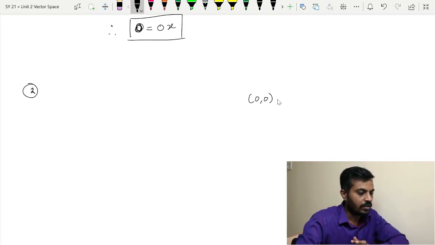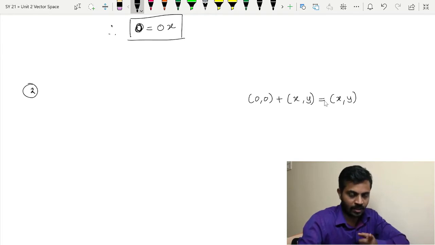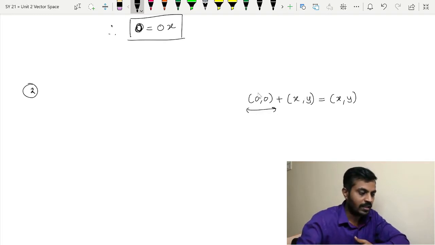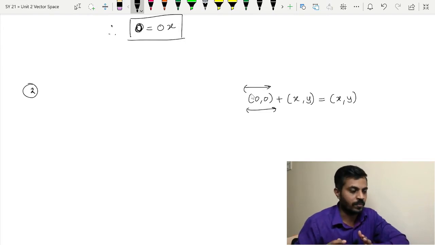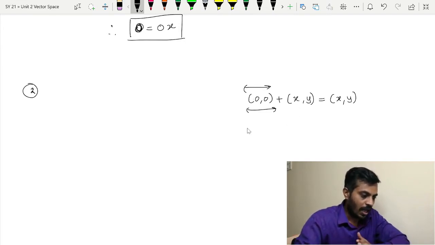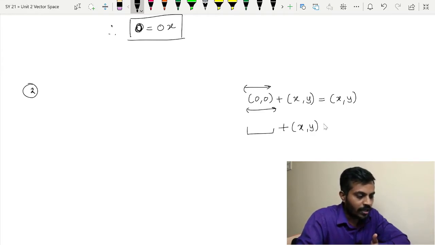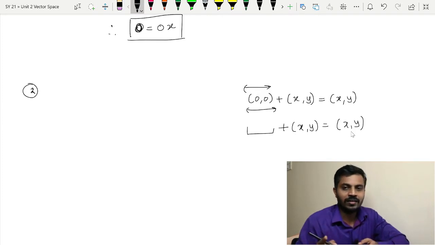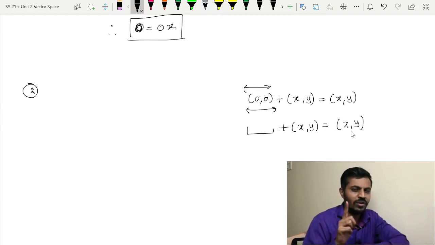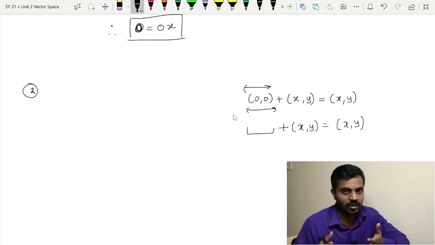So if you add this vector to any vector of R2, let me call it xy in general, then we will get xy back. But the question is, do you have some other vector other than this 0 vector which satisfies the same property? I mean, I want some vector such that if I add that vector to xy, I will get xy back, and you will wonder that there is no such vector. There is only one vector, and that is nothing but 0 comma 0. This is nothing but the uniqueness.